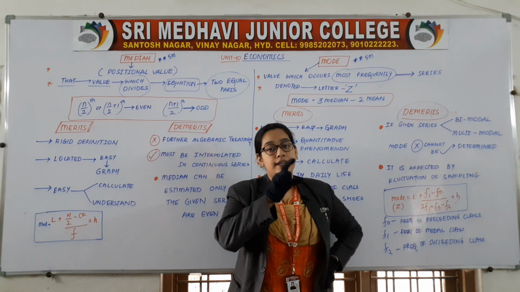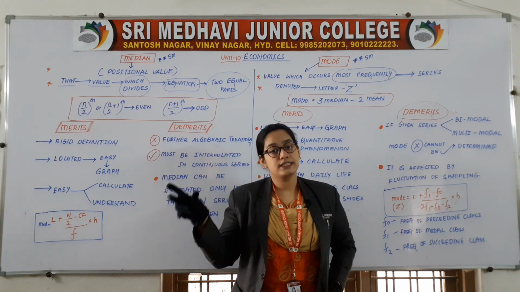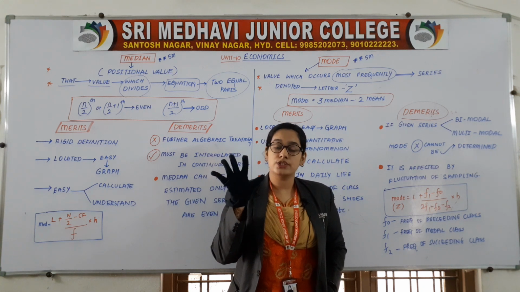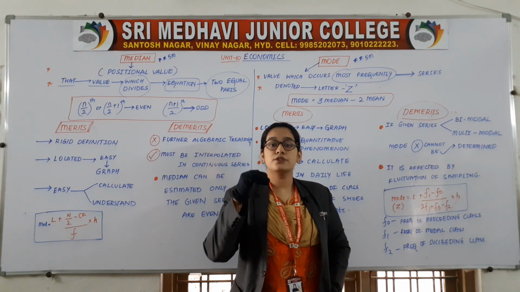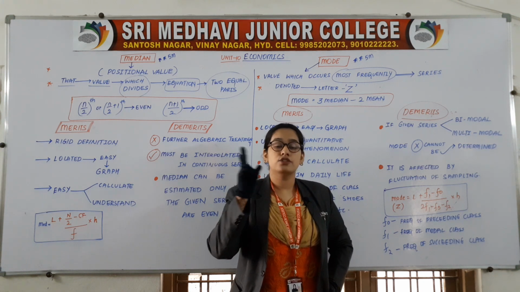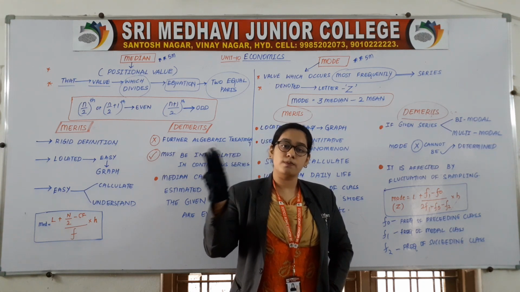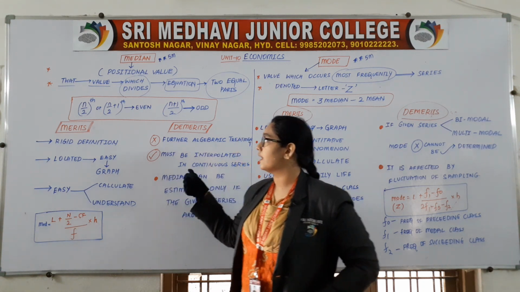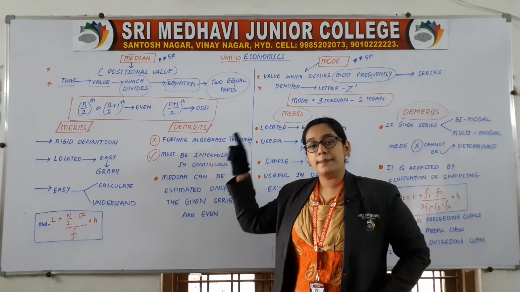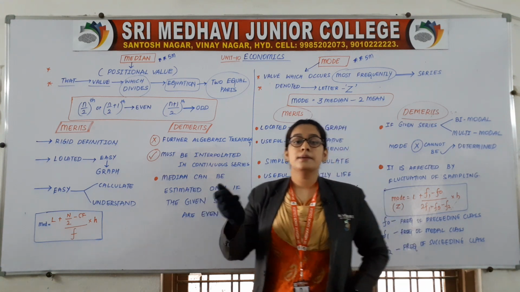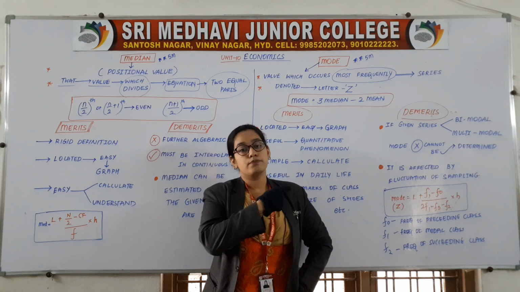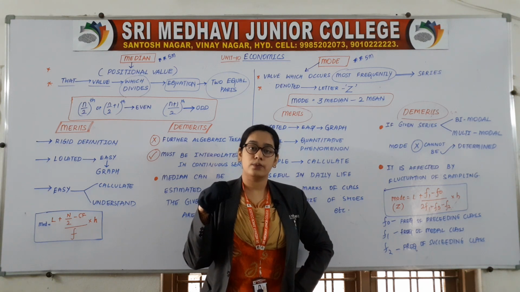First one was relation between economics and statistics. It was a 5 marks question. Then we have discussed 3 types of mean: arithmetic mean, geometric mean and harmonic mean. These 3 were 2 marks topics, and today's topic, that is merits and demerits of median and merits and demerits of mode, is a 5 marks question.